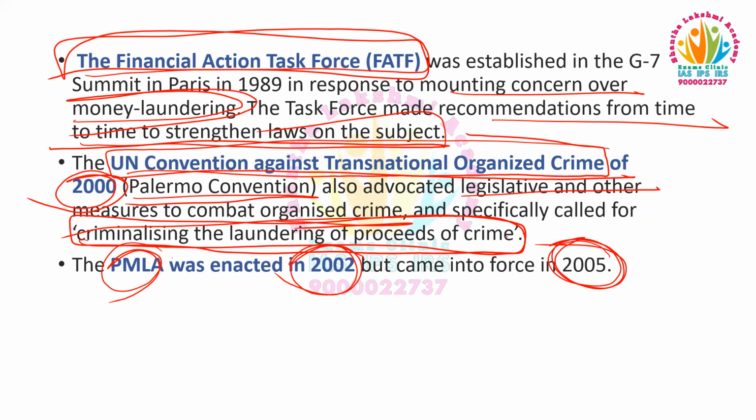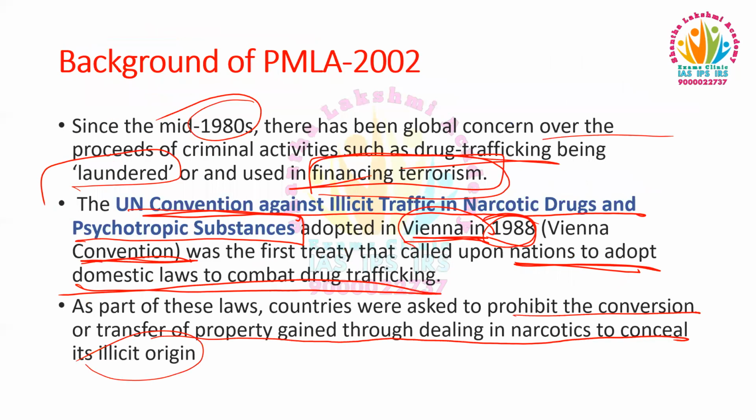So these are some of the international obligations which led India to enact a law on money laundering, that is the Prevention of Money Laundering Act. So this is the background of the Prevention of Money Laundering Act 2002.